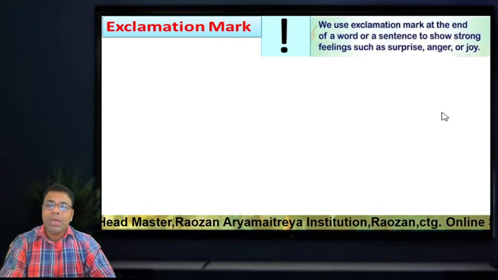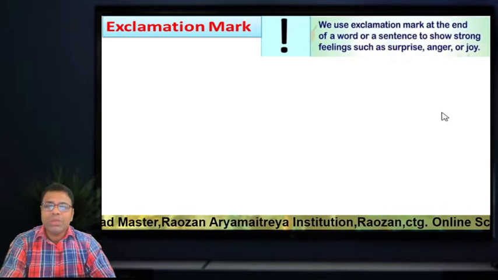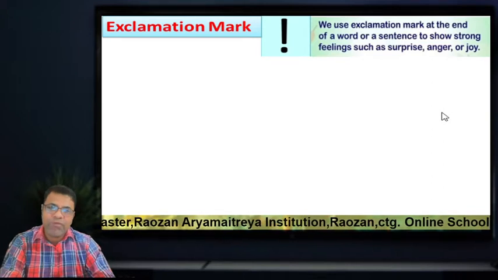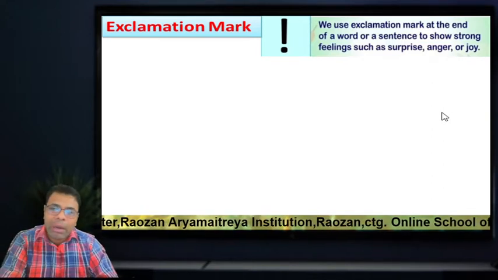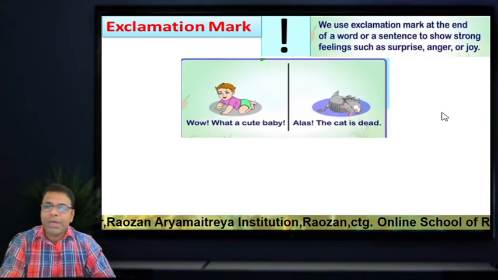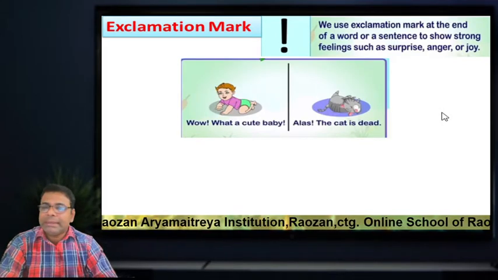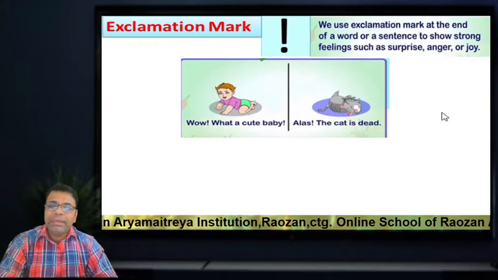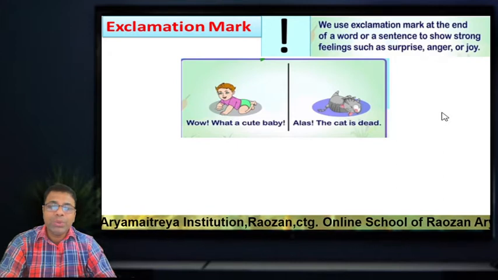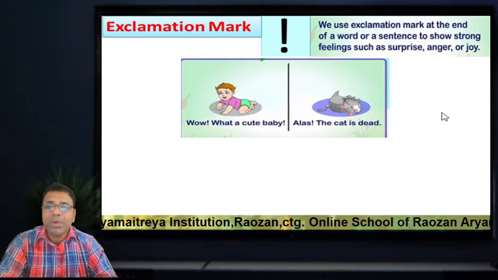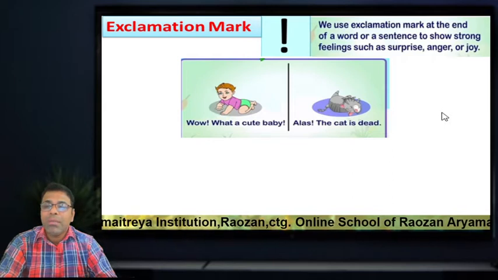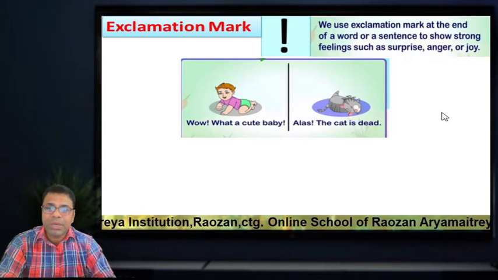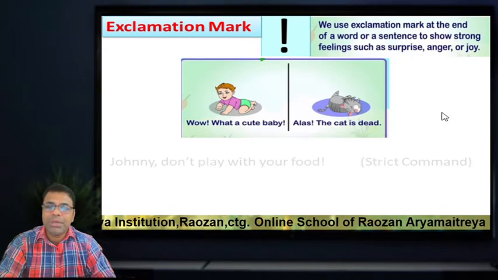Look at the exclamation mark. We use an exclamation mark at the end of a word or a sentence to show strong feelings such as surprise, anger or joy. Okay, dear learners, look at the pictures and sentences. Wow, what a cute baby! Alas, the cat is dead! So we use wow, and this is an exclamation word. That's why we use an exclamation mark. Then alas, the cat is dead. Alas is an exclamation word. So we must use an exclamation mark here.